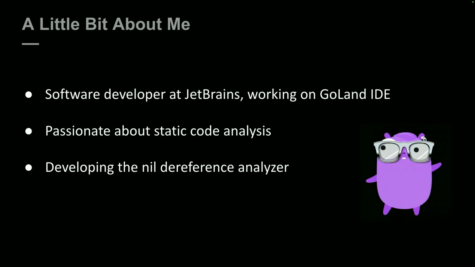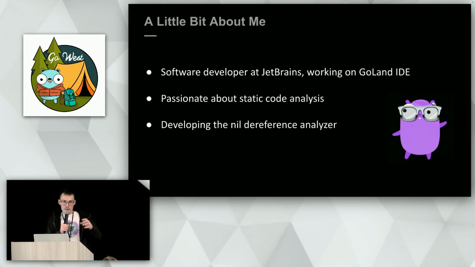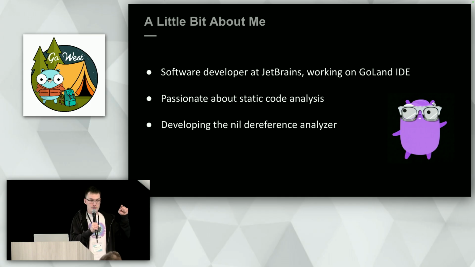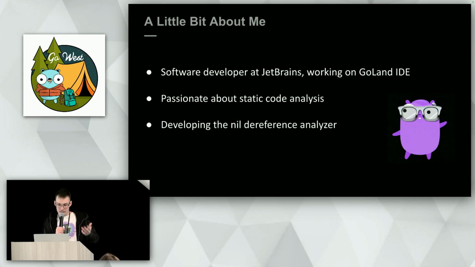Okay. Now let me share why I'm interested in this topic. I'm a software developer at JetBrains, and I'm working on the Go IDE. And I'm passionate about static analysis tools. I love developing different kinds of linters, analyzers, checkers, and stuff like that. And in particular, for some time now, I've been developing a nil dereference analyzer to spot nil dereference issues specifically for the Go language. So that's why I'm here, and I want to share my thoughts and experience with you.